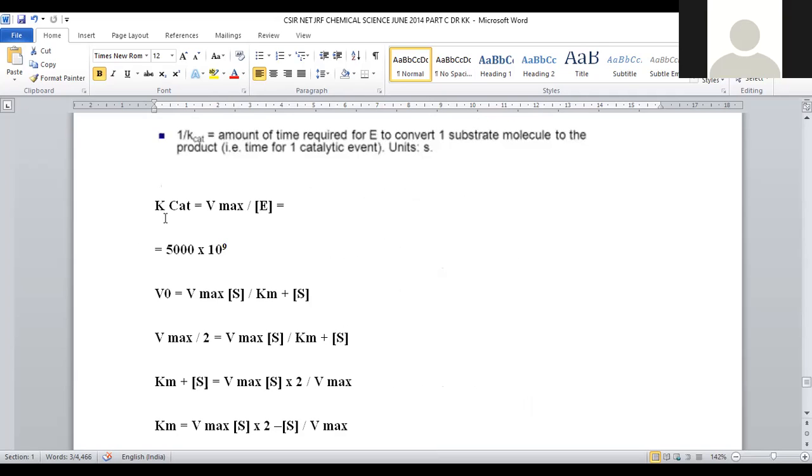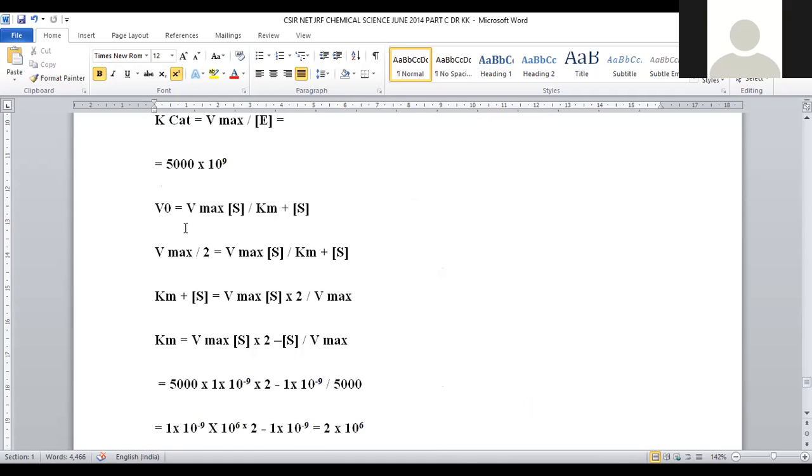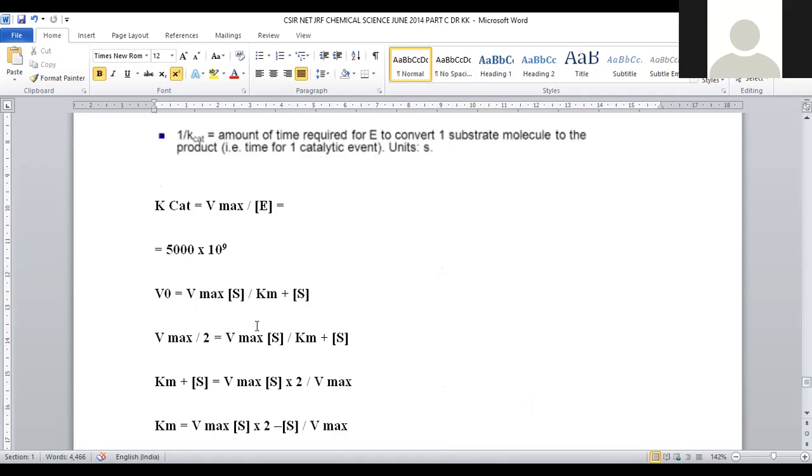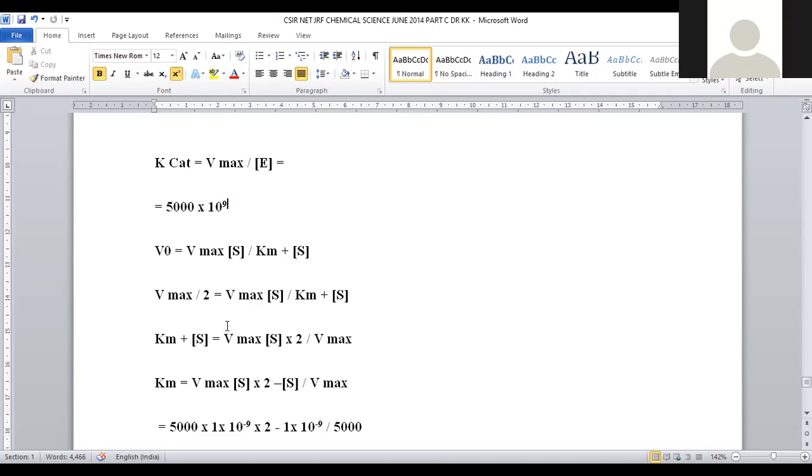We are going to apply this: the turnover number is equal to Vmax by the enzyme concentration. So that is provided as 5000 into 10 to the power 9. Here is another formula: V naught is equal to Vmax S by Km plus S, where S denotes the substrate concentration.